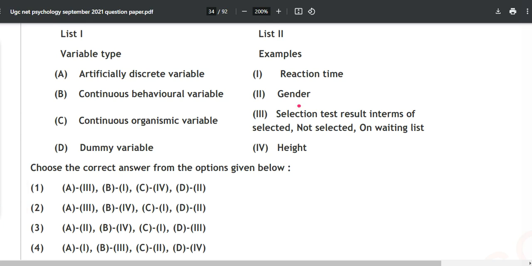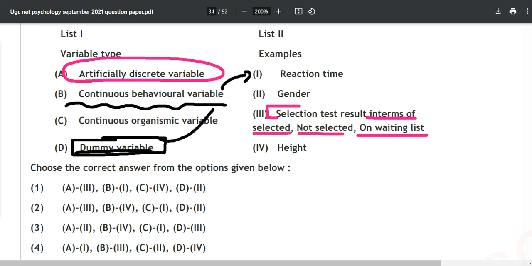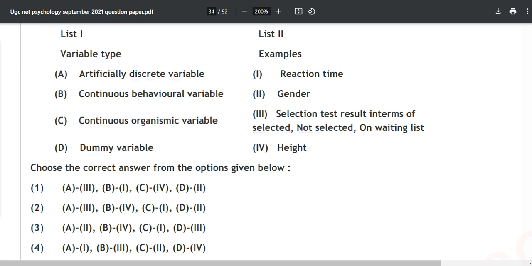First of all, selection test result in terms of selected, not selected, on waiting list, it is called an artificially discrete variable. Then we have continuous behavioral variable, which is our reaction time. And what is a dummy variable? Dummy variable is our gender over here. And then continuous organismic variable is our height. So with this, the correct answer is option number one.